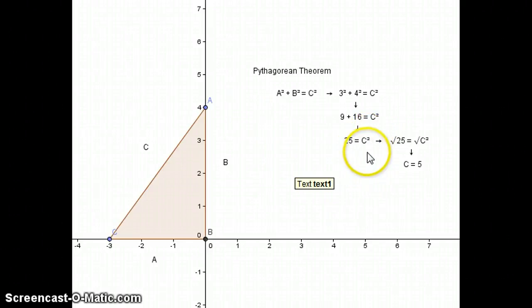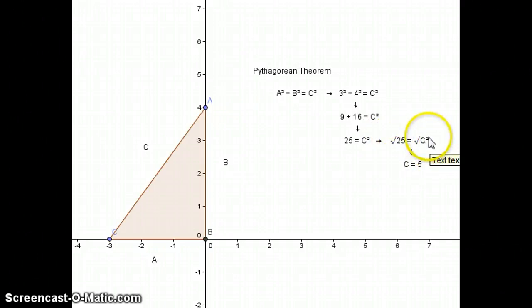So what you do to one side, you have to do to the other. So we can say that the square root of C squared is equal to the square root of 25. We do that to both sides, and that'll cancel out that squared sign and leave us with C is equal to the square root of 25. And we should know by now that the square root of 25 is 5.